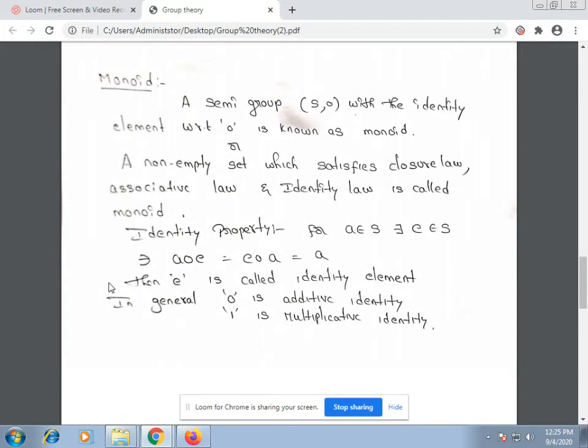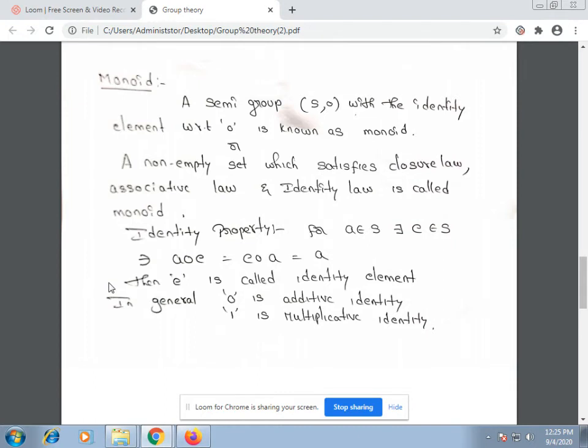So let us discuss what the identity property is. Suppose a is any element in S, there exists e belonging to S, that is, some element in the same set, such that a circle e is equal to e circle a is equal to a. Then e is called the identity element.